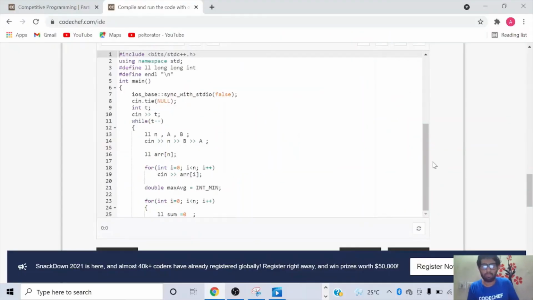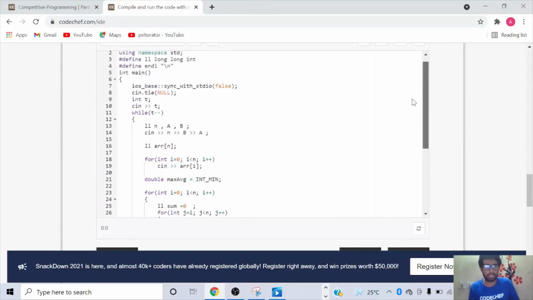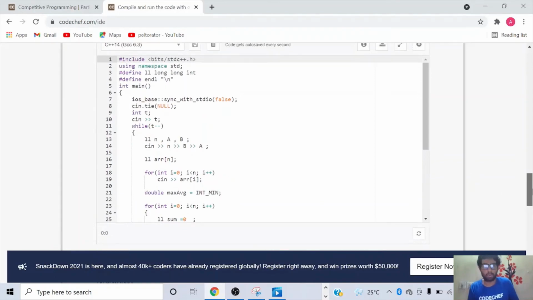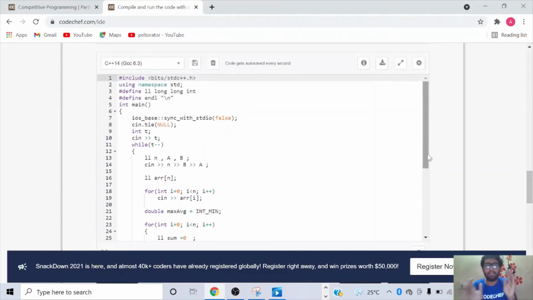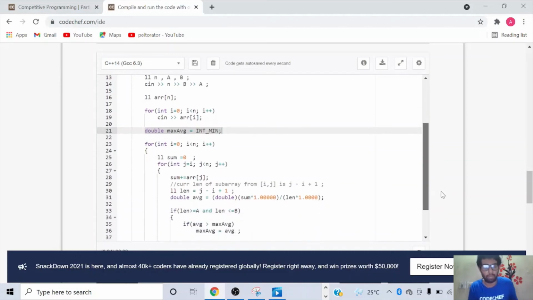Now let us look at the code for the approach that we have just discussed. Here we'll first look at the C++ code. After correcting the mistakes I showed you in the wrong code, this is the correct code. First, I noted you need to input it in this order in the question. You first are given B, then A, so input it in this order. Then we have double variables, just a 64-bit type, which will handle everything. So no issues there. It's the biggest floating point type we can have.